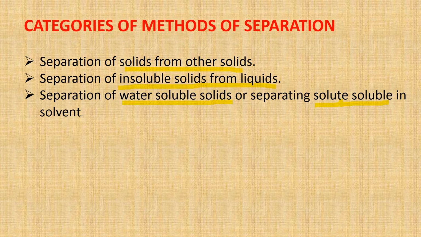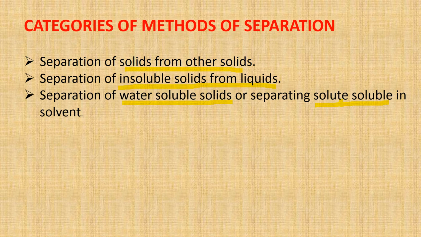Suppose we are taking a salt solution. Salt is the solute and water is the solvent. When you mix solute in solvent, we get the solution. So these are the three categories.